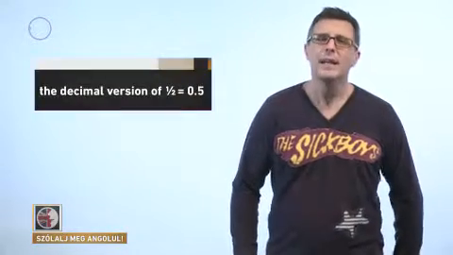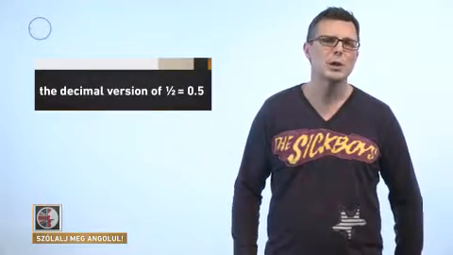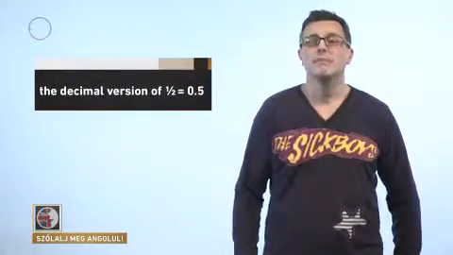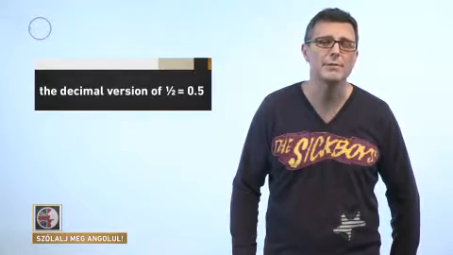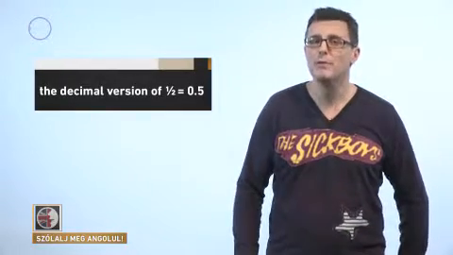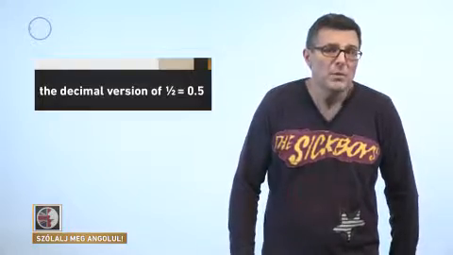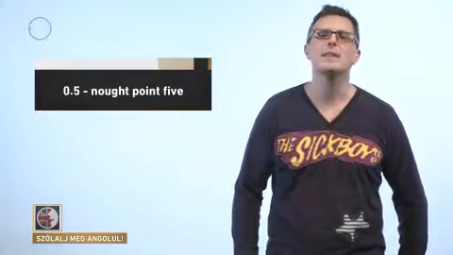Now, we also know the decimal versions of those fractions. The decimal system is very simple. Everything is based on 10, so that makes it nice and simple. Now, what do you think the decimal version of half is? That's right, it's 0.5. Half equals 0.5. Simple. All right. When I said that, did you hear which word I used? Correct-a-doodle-doo. I said 0.5, didn't I?